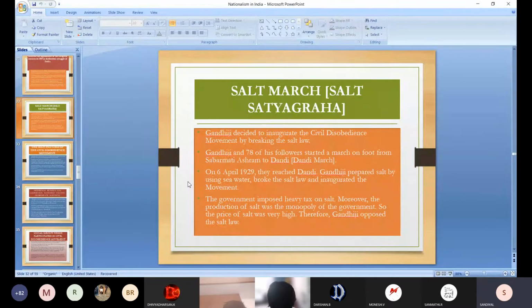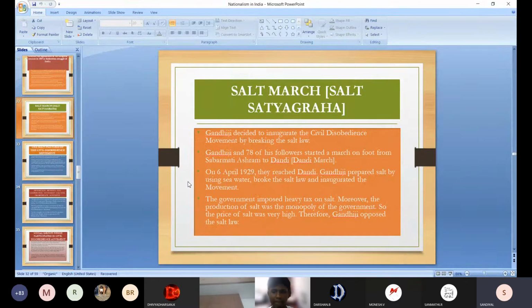So next, write the heading: Civil Disobedience Movement. That is the Salt March. We will see the PPT today. Tomorrow we will see the NCERT book, or else in the last 15 minutes we will see the NCERT book.